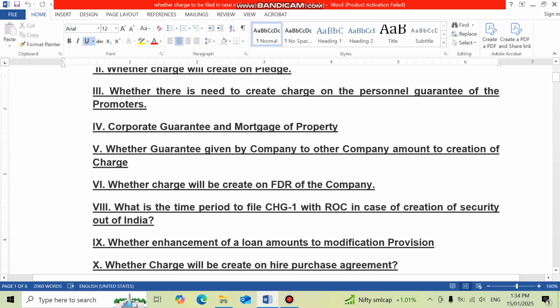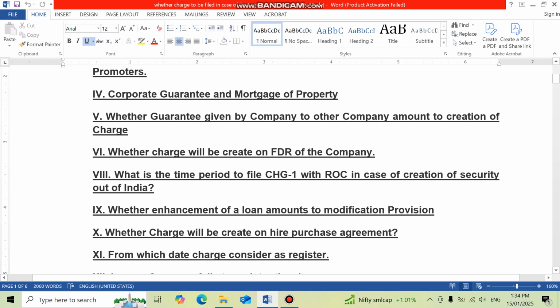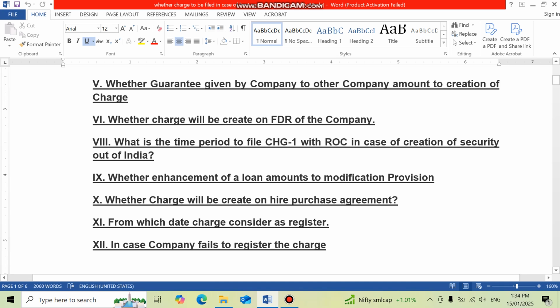Then whether charge will be created on FDR of the company, like the OD limits that a company takes against the FDR. In that case, whether a charge should be created or not, and if it is not created, what are the consequences? Then what is the time period to file form CHG-1 with ROC in case of creation of security out of India. For India, I have made a separate video, and that is quite common. Here I am dealing with the questions which have difficult answers.